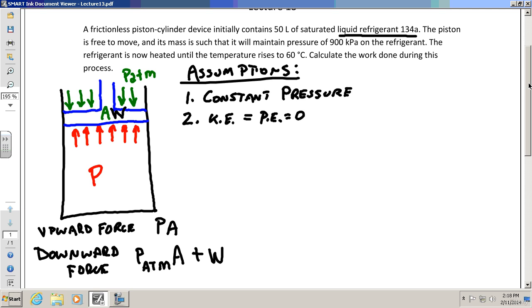You're going to assume this is an isothermal process? You're talking about heat transfer? That would be adiabatic, meaning no heat transfer. Is there heat transfer or not? Yeah, it's heated, so there's definitely heat transfer here. Is it isothermal, meaning constant temperature? It says the temperature rises to 60 degrees Celsius, so if the temperature rises, it's kind of hard to see it as a constant temperature process. Okay?